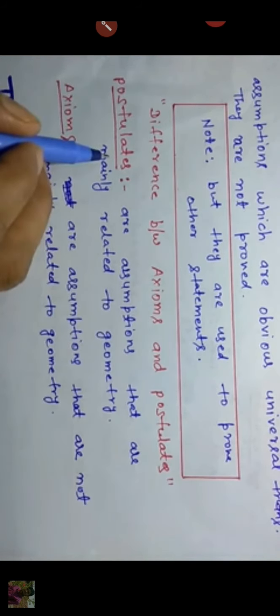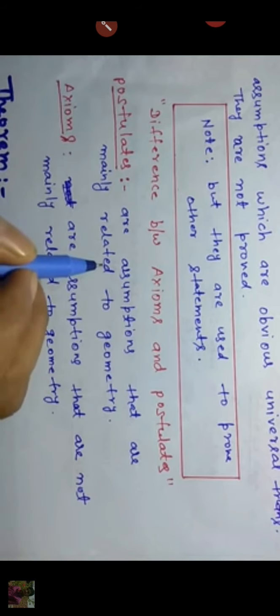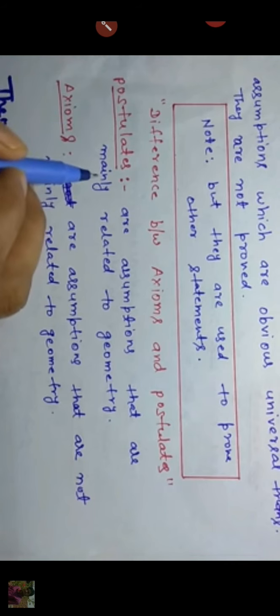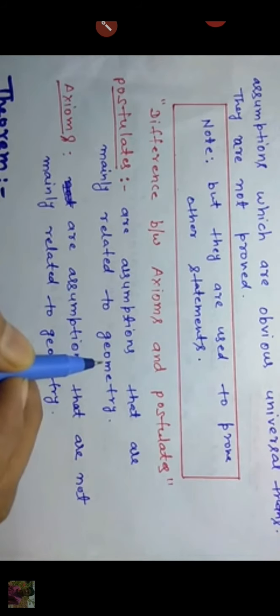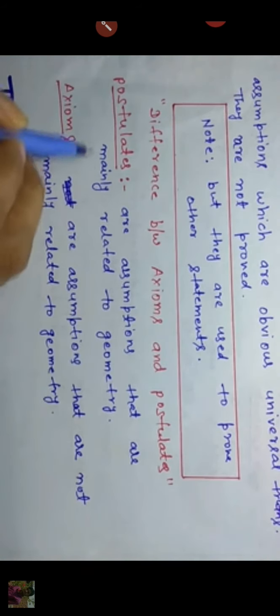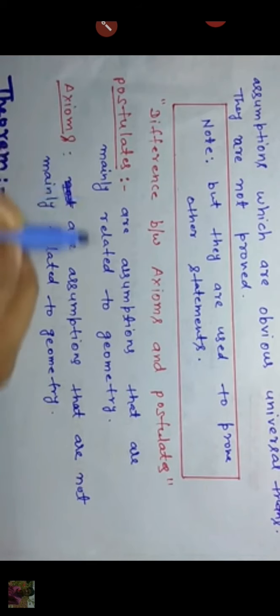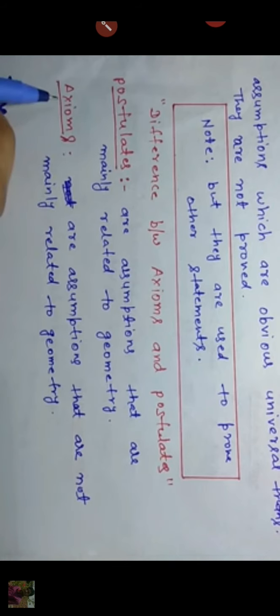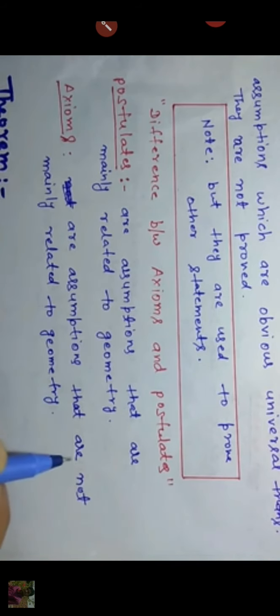And what are axioms? Axioms are assumptions that are not mainly related to geometry. Understand? Means it is a universal truth.